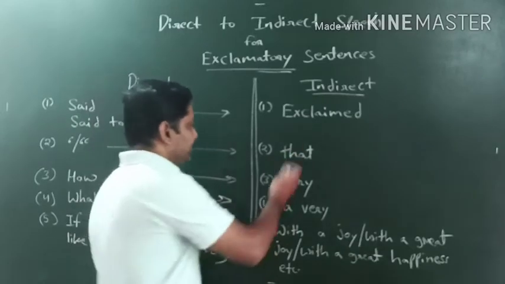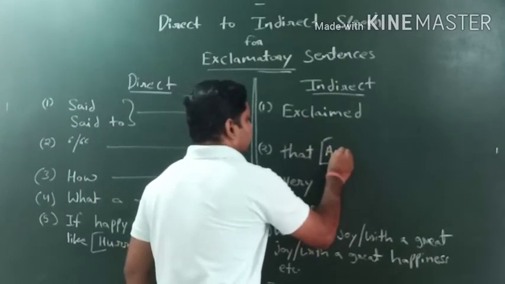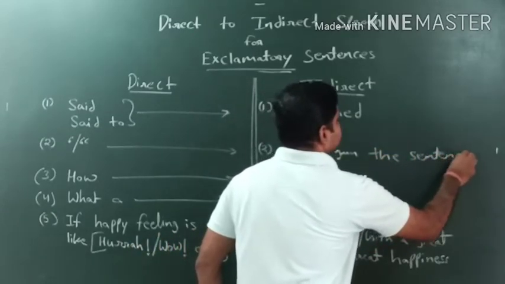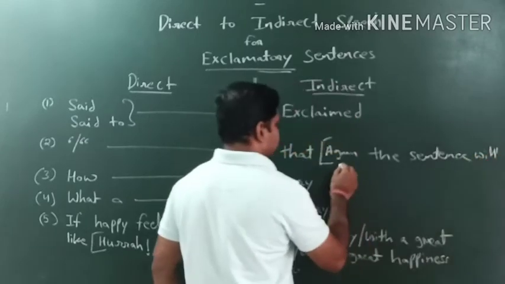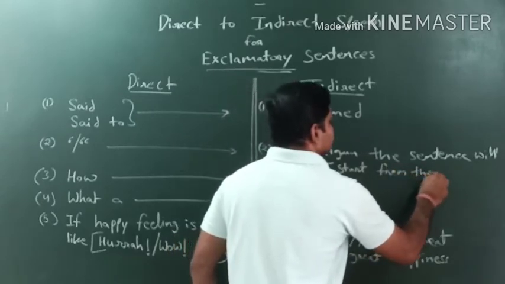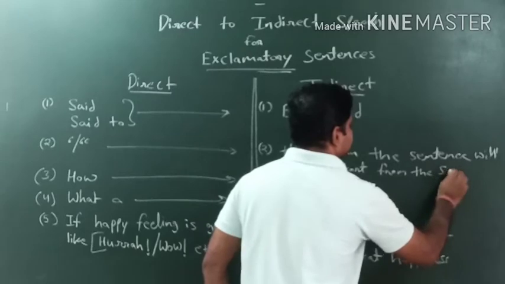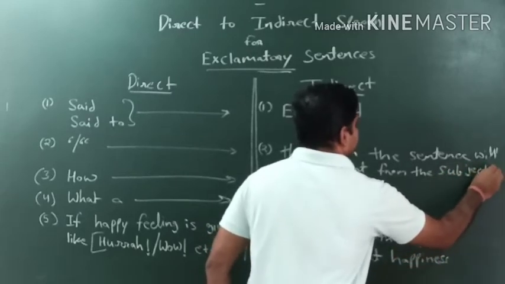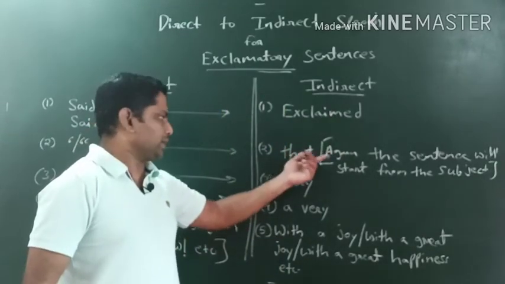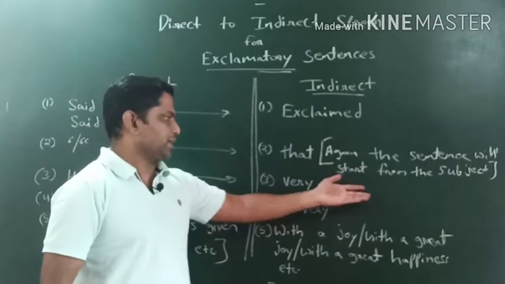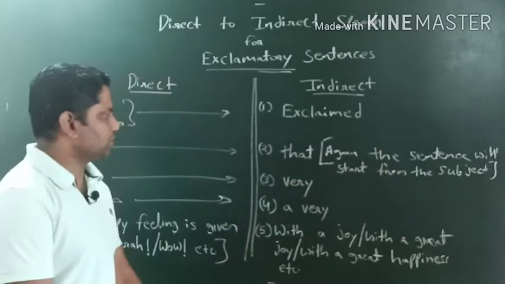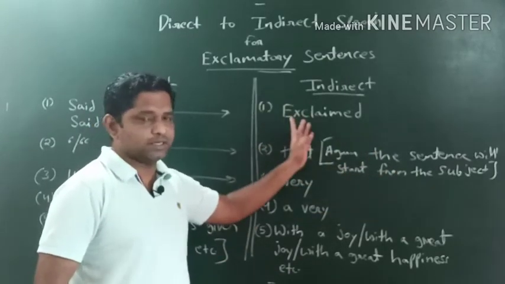And the rule says that after that, again the sentence will start from the subject. This thing I have already told you, right? After every conjunction again the sentence will start from the subject. It will happen for assertive sentences, it will happen for interrogative sentences, for both WH type and yes no type. The same thing will happen in exclamatory sentences.